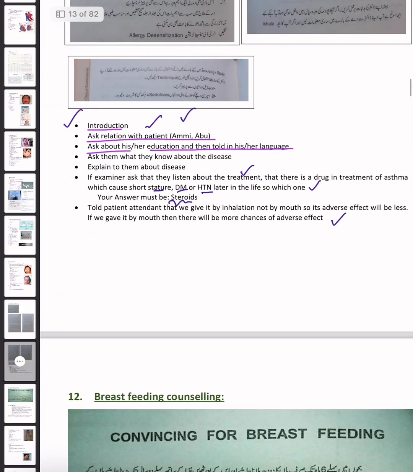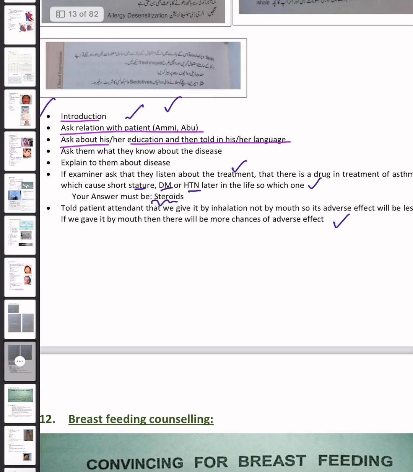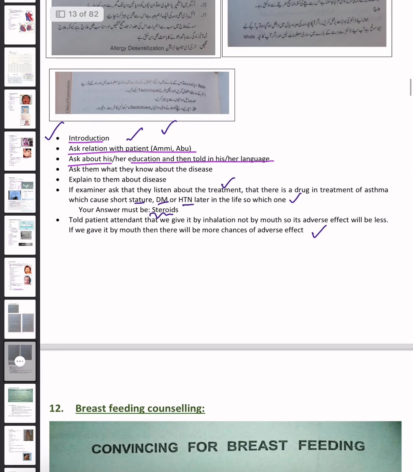So, first of all, what we have to do is to introduce ourselves, then we will ask the relation with the patient. If Ammi is present or Abu is present, then we will ask about her education and then tell her language. Ask them what they know about the disease, then explain to them about the disease. If the examiner asks about the treatment, that there is a drug treatment of asthma which causes short stature, diabetes mellitus or hypertension later in life.